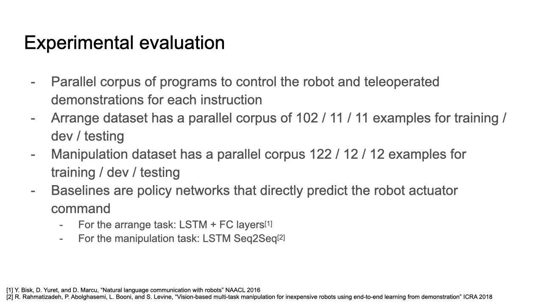For the manipulation task, the input instruction is passed through an LSTM like before, and then at every time step of the decoder LSTM, the decoder directly predicts the end effector position and the gripper state.